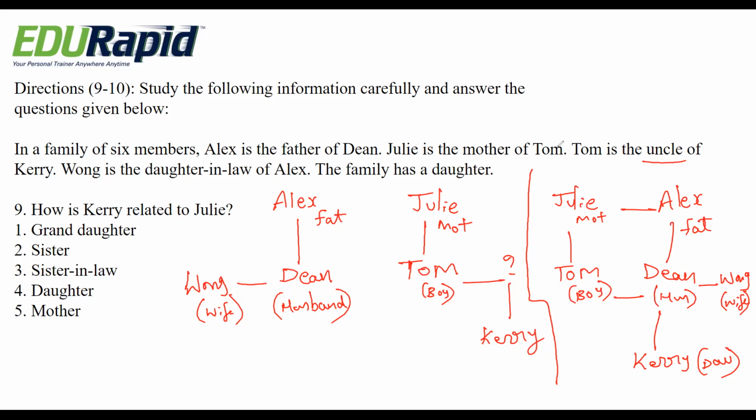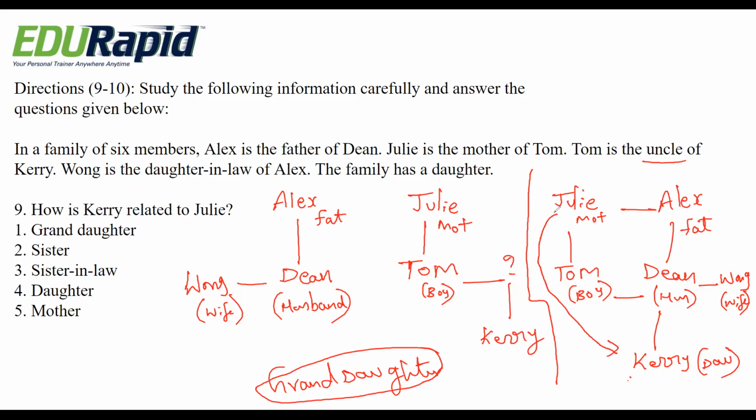So based on this, they are asking how is Kerry related to Julie? Kerry is here and Julie is here. So from this chart, we can say that Kerry is granddaughter for Julie. See, here is the relation.